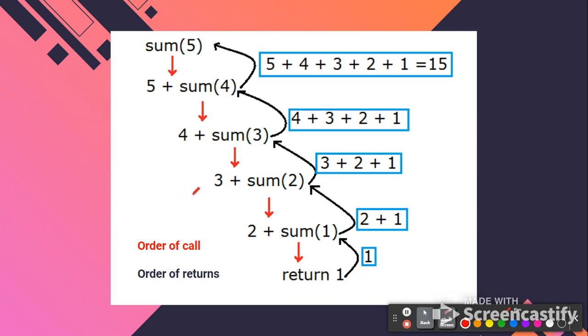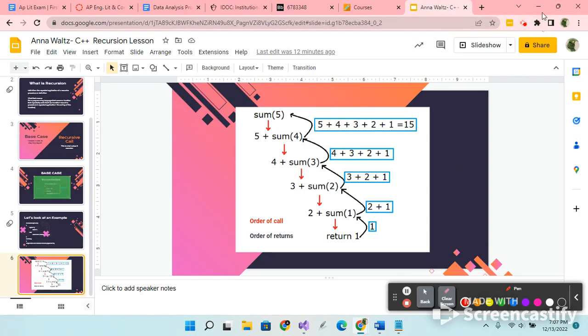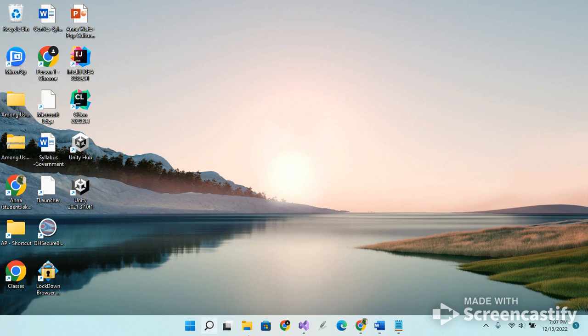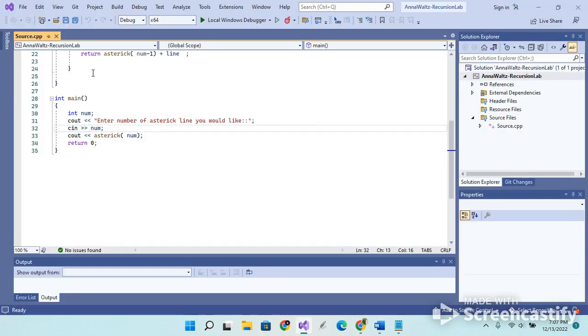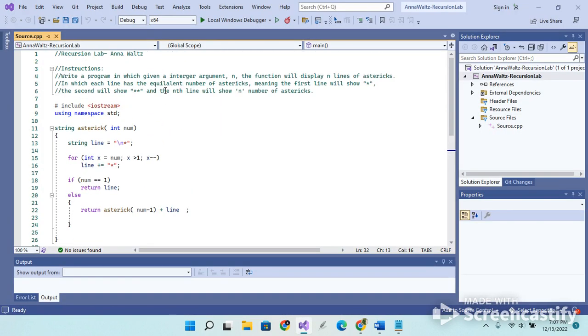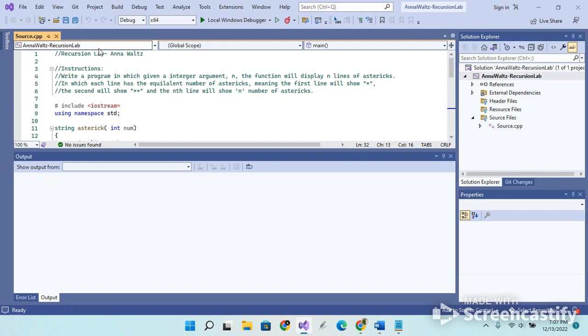So another example, which is going to be our lab, back here. Here we have this beautiful little lab. I have my little instructions up here, but basically we're printing out a very fancy Christmas tree.